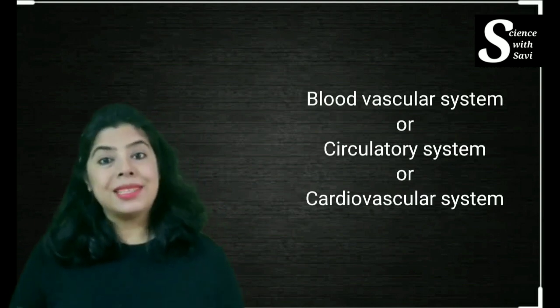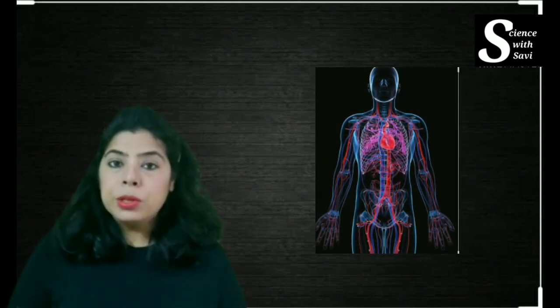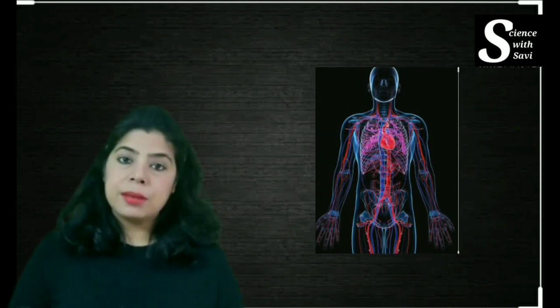In a multicellular organism, all the living cells have to be provided with nutrients. They need oxygen and all the important materials for sustaining the normal life processes. Whatever waste products have been produced also have to be transported out. So all these things are transported from one part to the other. This important function is carried out by the blood vascular system. We can also call it a circulatory system or a cardiovascular system. In this class, we are going to talk about the entire circulatory system in humans.